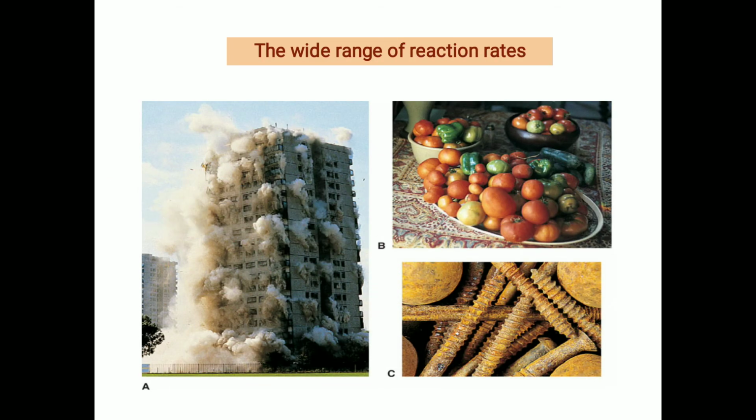Next, see the wide range of reaction rates. From this diagram, it is very clear the chemical reactions. In the first stage, explosion occurs. Second, there may be a change in the color. Third, rusting of iron. So here we will observe two types of reaction. One will be very fast, second will be slow. One thing all of you note down, that the reaction rate can be measured only for slow reactions.